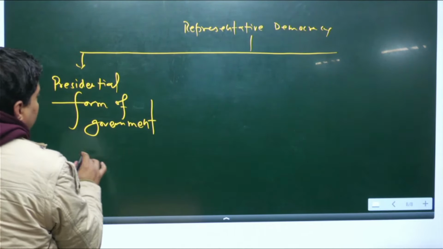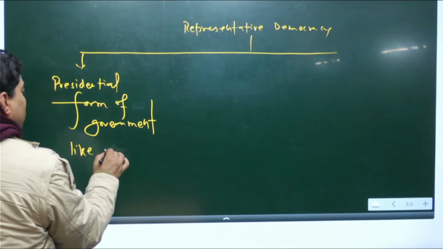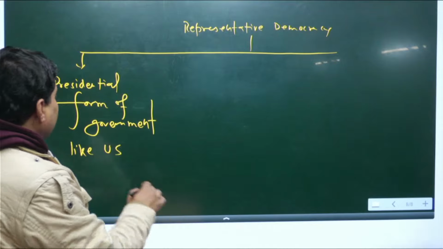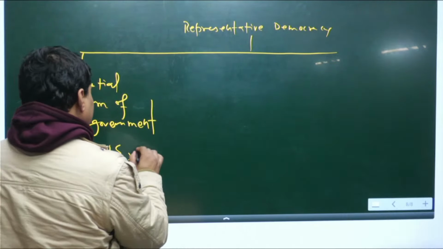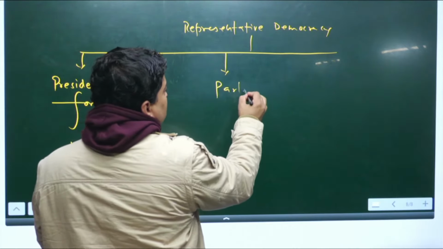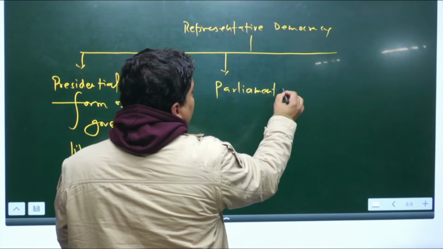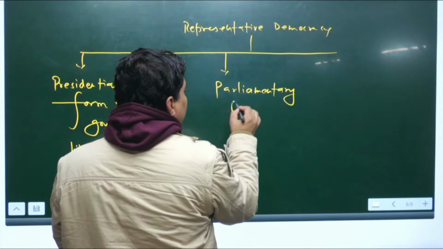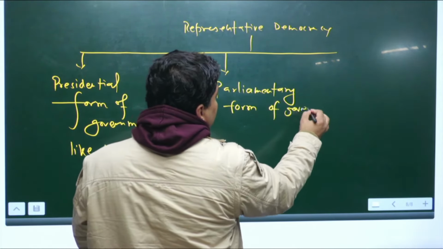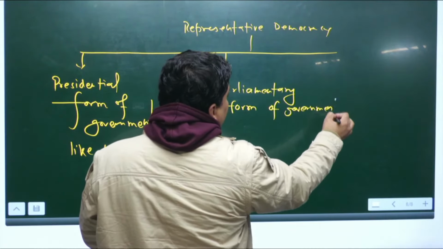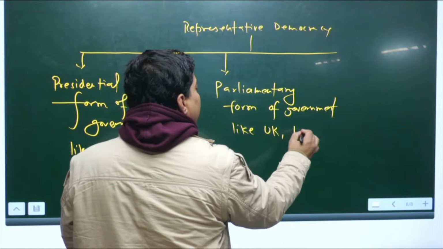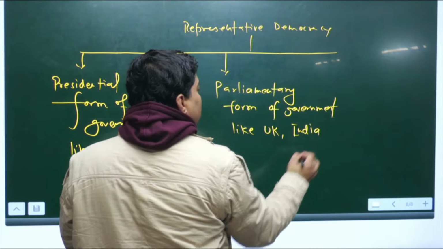Presidential form of government like the US, like Latin American countries, right? Now you have the parliamentary form of government, like the UK, India, right?